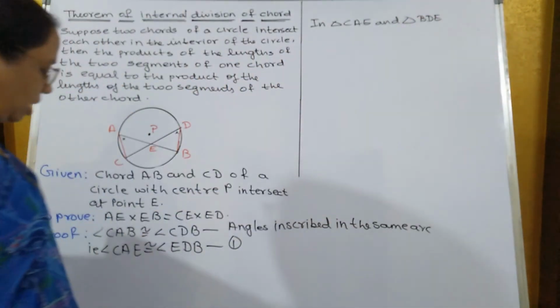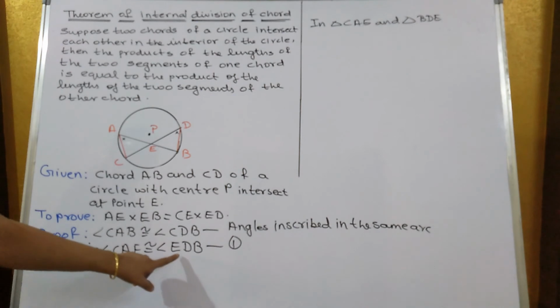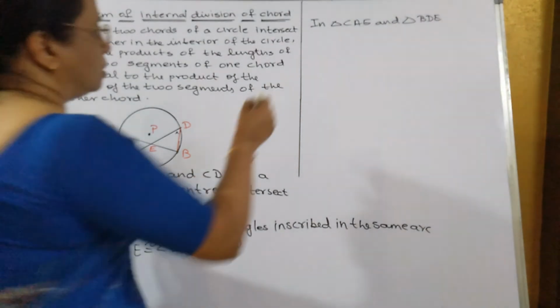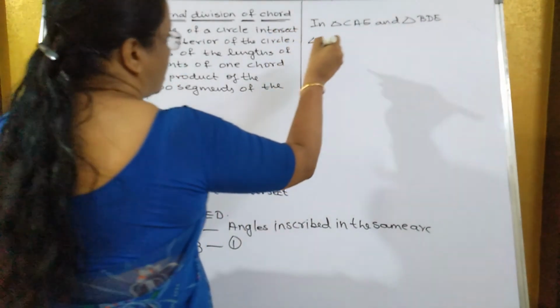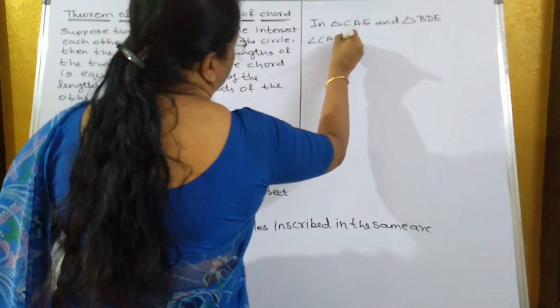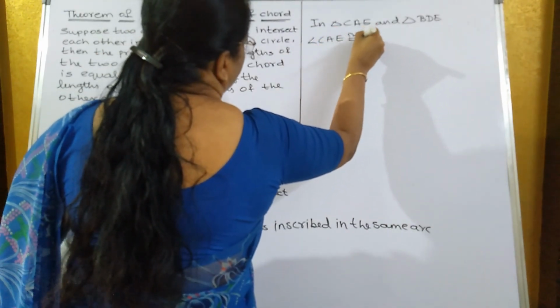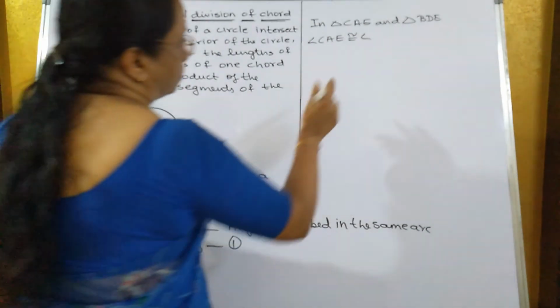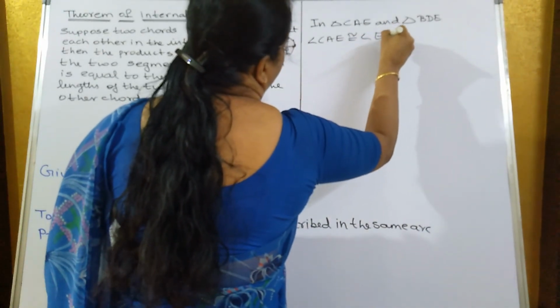One angle we have already proved, that CAE is equal to EDB from 1. So angle CAE is congruent to angle EDB from 1.